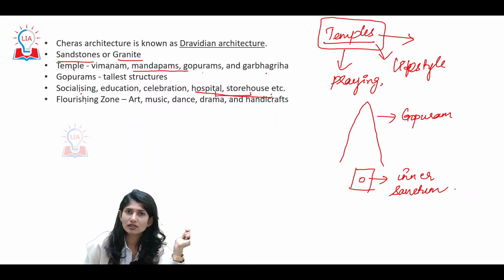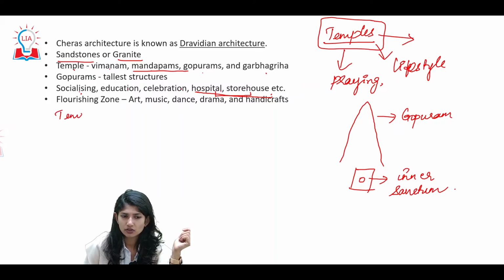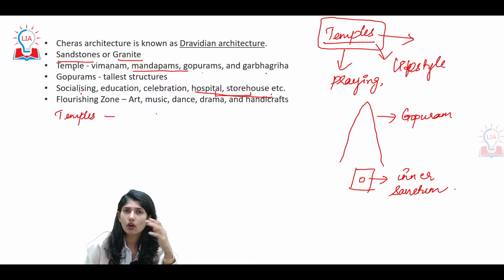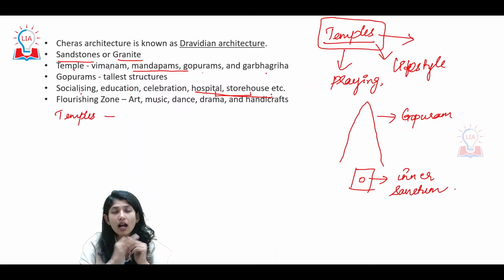Next, it was a flourishing zone of art, music, dance, drama, handicrafts. Also, one important thing: even today, around temples you notice a zone of economic activity.